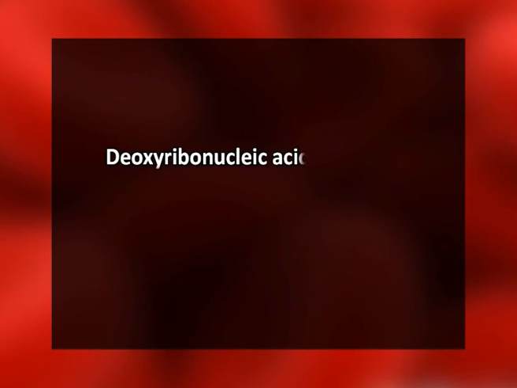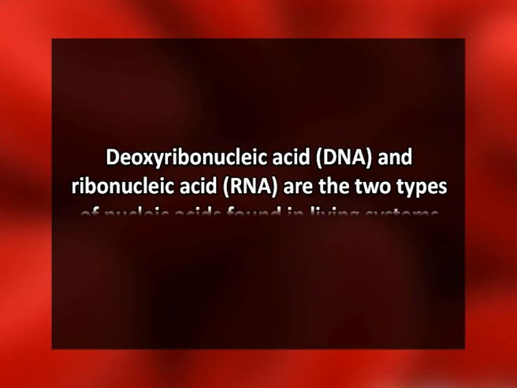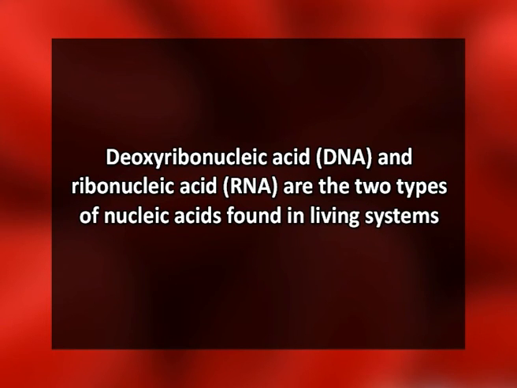We have seen from the various experiments cited above that deoxyribonucleic acid, DNA, and ribonucleic acid, RNA, are the two types of nucleic acids found in living systems. DNA acts as a genetic material in most organisms.